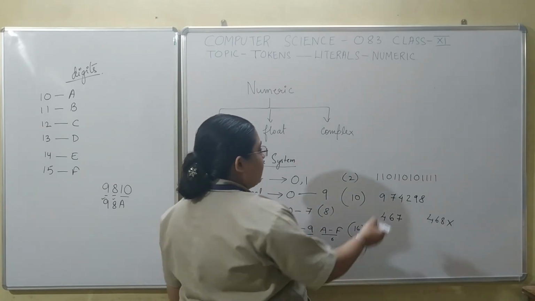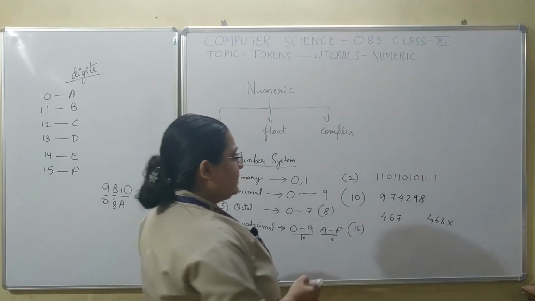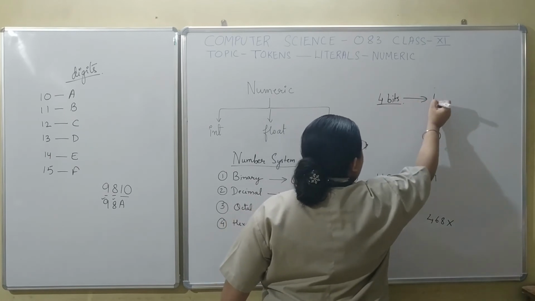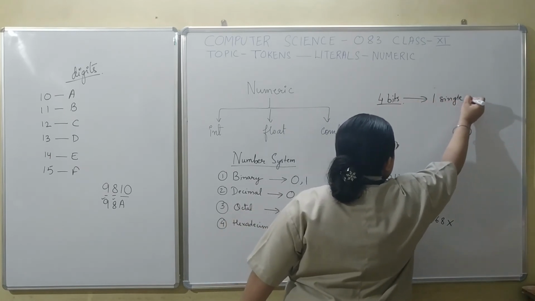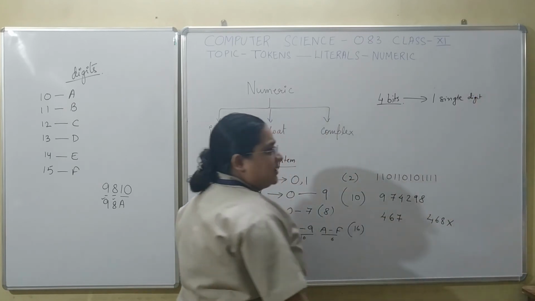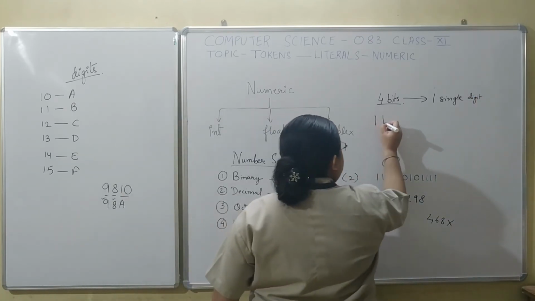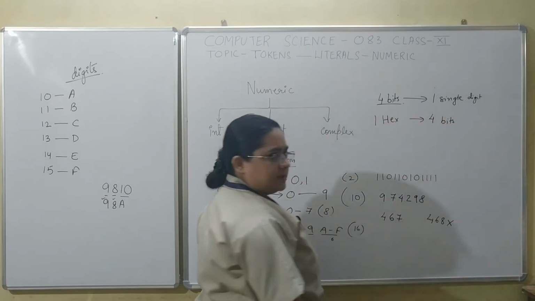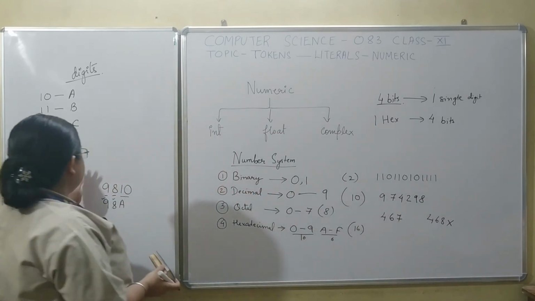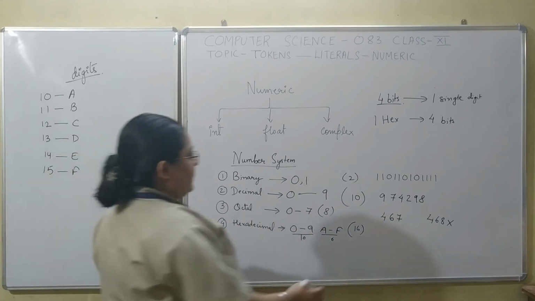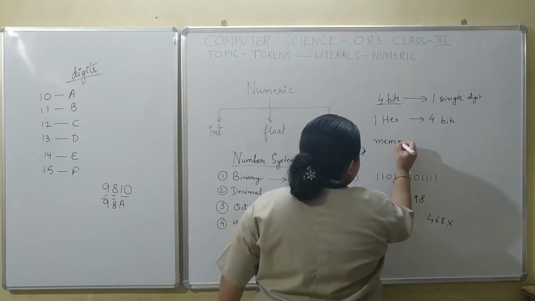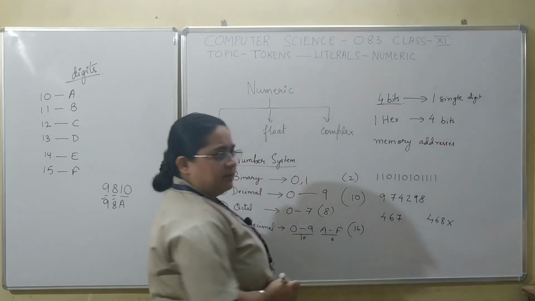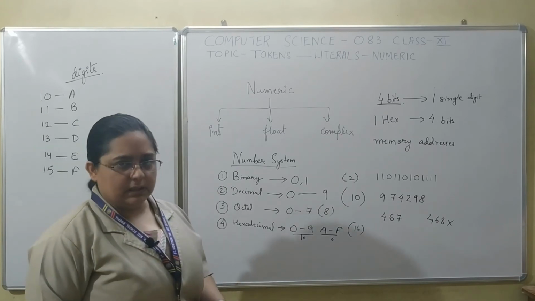Now one single digit of hexadecimal can be used to represent 4 bits in binary numbers. That is the reason why the hexadecimal number system is heavily used to represent memory addresses, because we can shrink large memory addresses into smaller, more manageable values.